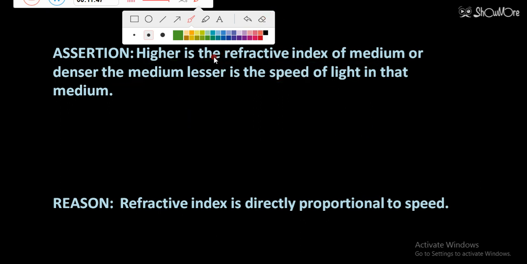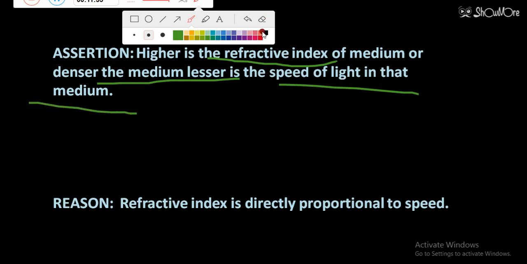Higher is the refractive index of the medium, or denser the medium, lesser is the speed of light in that medium. So in that medium, speed of light will be less. Yes, this statement is very right. This is question number 4. So the statement is right, obviously. Denser will be the medium, lesser will be the speed of light.